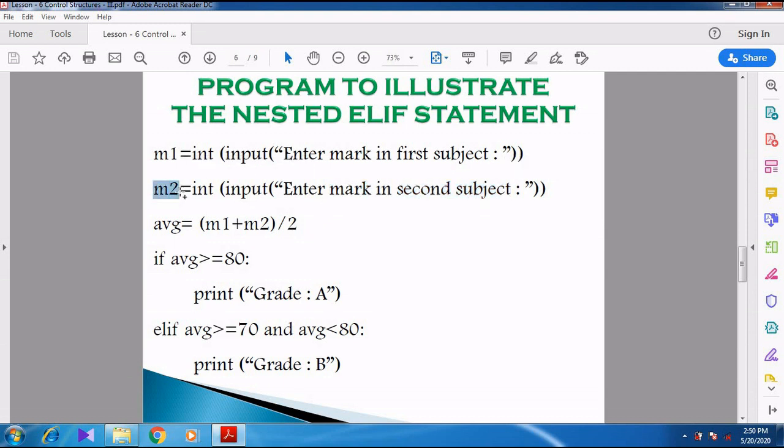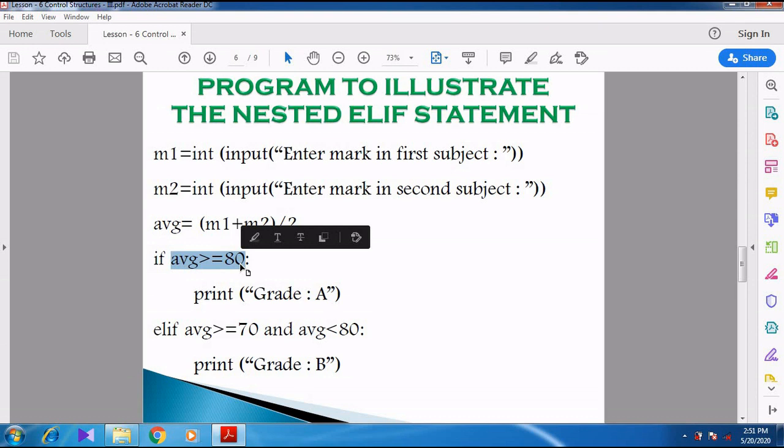To find the average, average equals M1 plus M2 divided by 2. For finding the average we add the 2 marks and divide by 2 subjects. So some marks will be given by the user and then both marks will be added. We have some restrictions. If the mark is above 80, grade A. If the mark is 70 to 80, grade B.